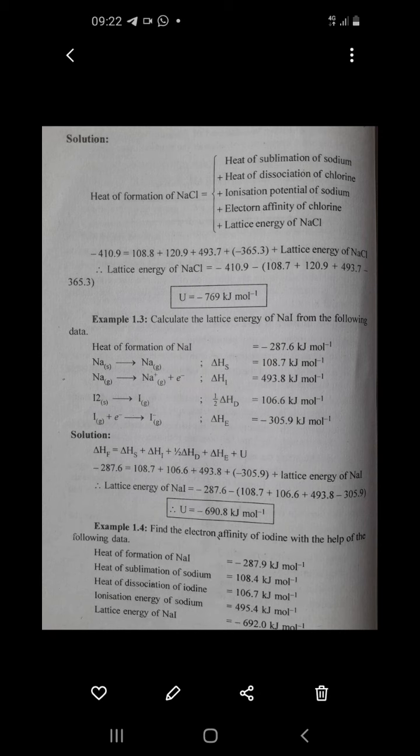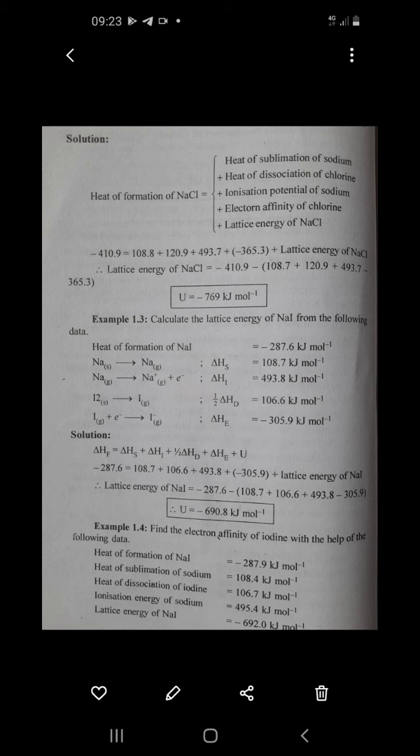Next problem: calculate the lattice energy of sodium iodide from the following data. Same as here, the heat of formation of NaI is equal to minus 287.6 kilojoule per mole. The heat of sublimation of sodium, Na solid gives Na gaseous, delta Hs is 108.7 kilojoule per mole. Then the ionization potential of sodium, Na gas gives Na+ gas plus electron, delta Hi is equal to 493.8 kilojoule per mole.